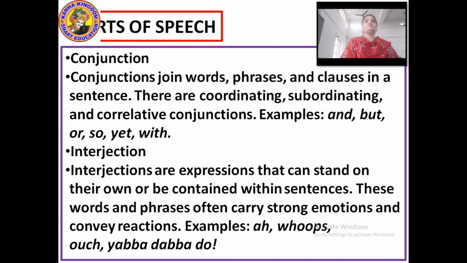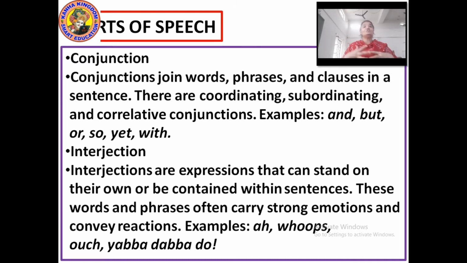Subordinating conjunctions are used when one clause is independent and one clause is dependent. This means there is one complete thought and one incomplete thought. At that time you will use a subordinating conjunction, like since. Since is a subordinating conjunction.